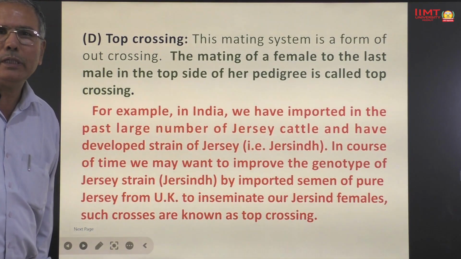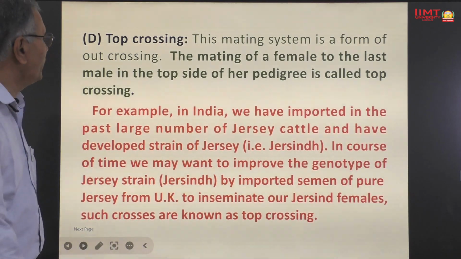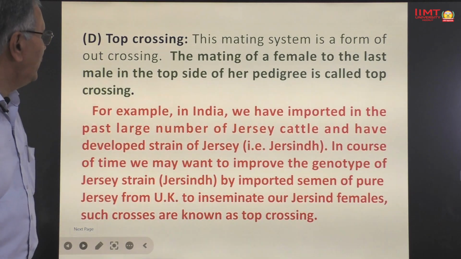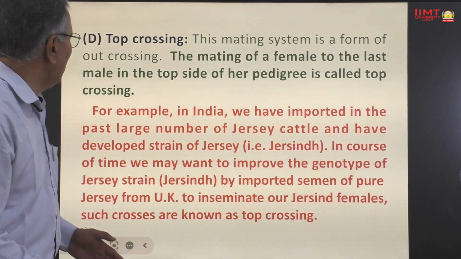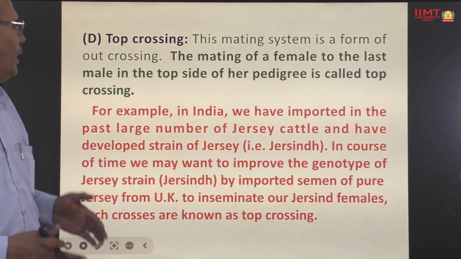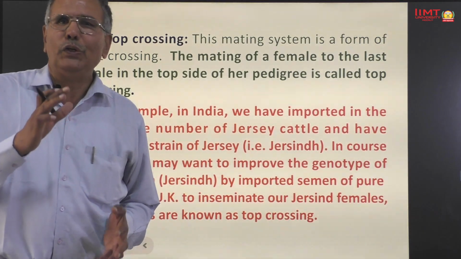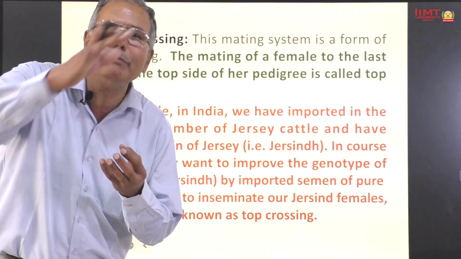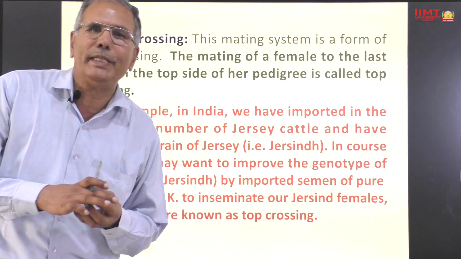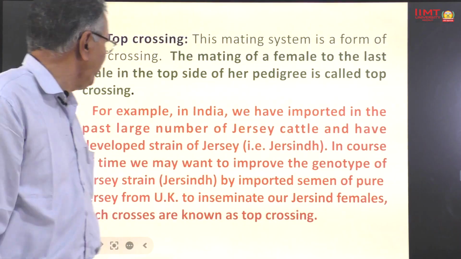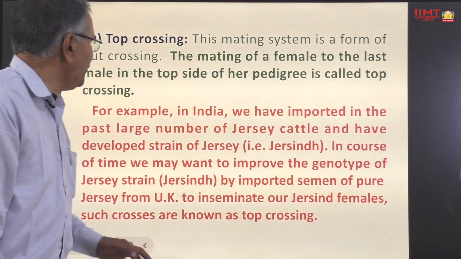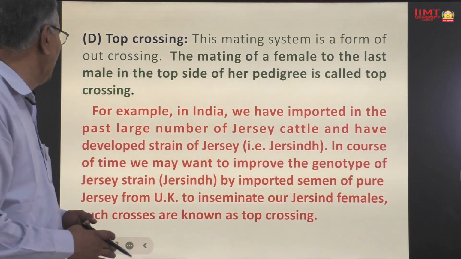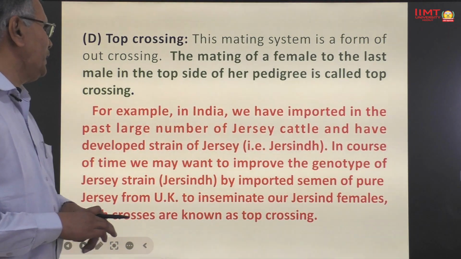4th method of cross breeding is top crossing. This mating system is a form of outcrossing. The mating of a female to the last male in the top side of her pedigree is called top crossing. यानी कि जब संतान को उसकी वंशावली के अंतिम सांड से मिलाते हैं तो उसको कहते हैं टॉप क्रॉसिंग. For example, suppose in India we have imported in the past a large number of Jersey cattle and have developed a strain of Jersey, that is Jersin.